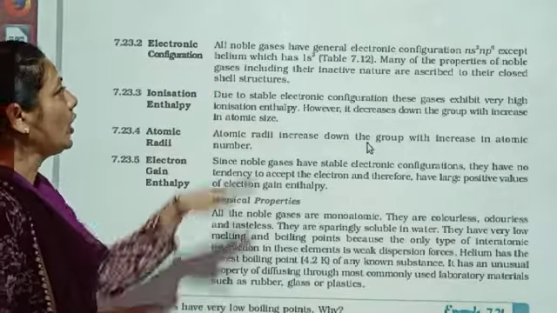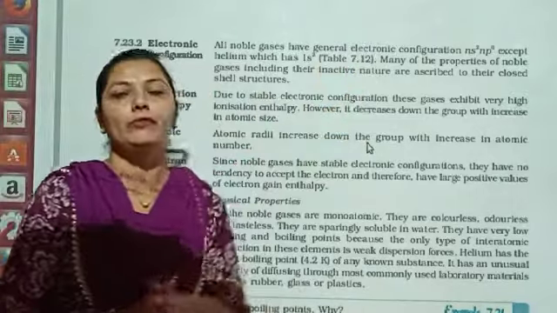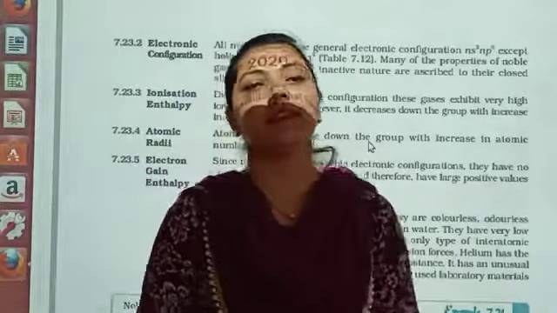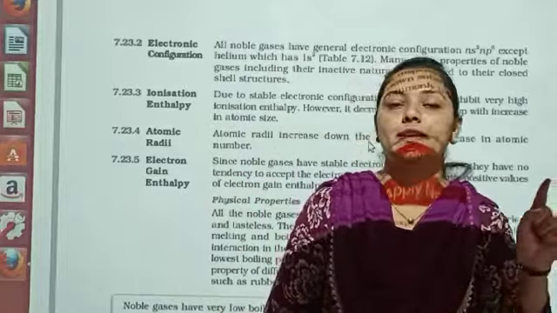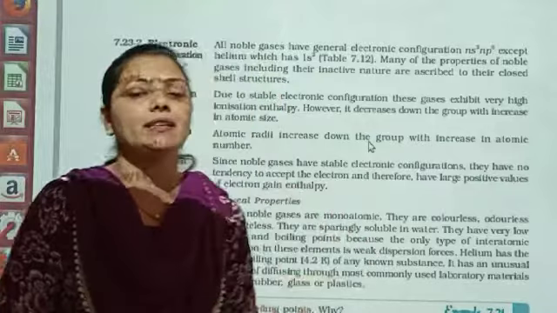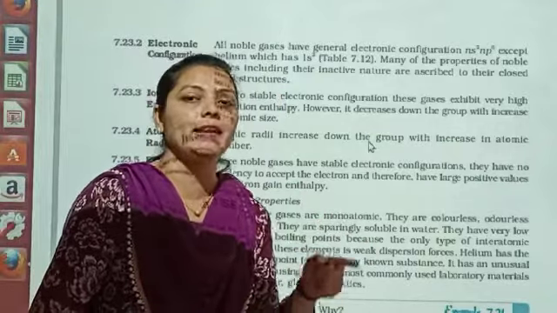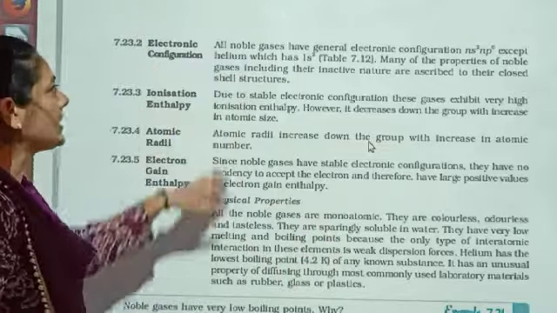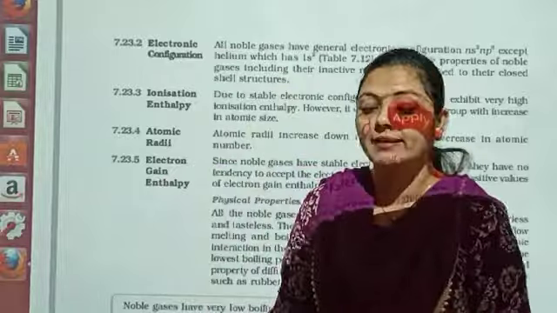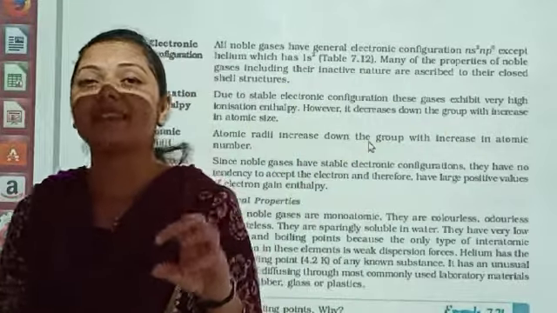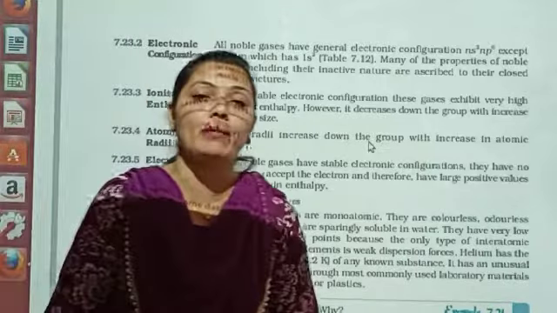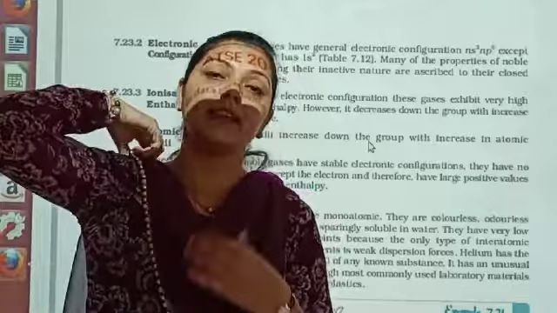Electronic configuration. All noble gases have the general electronic configuration ns2 np6. Very simple and easy to remember: 2 electrons in the s orbital and 6 electrons in the p orbital make a total of 8. It means there are 8 electrons in the outermost shell and it is completely filled. Except helium. Very important question. Sometimes CBSE board asks that helium has only 1s2, the first orbit with 2 electrons, whereas the other members have ns2 np6, 8 electrons.